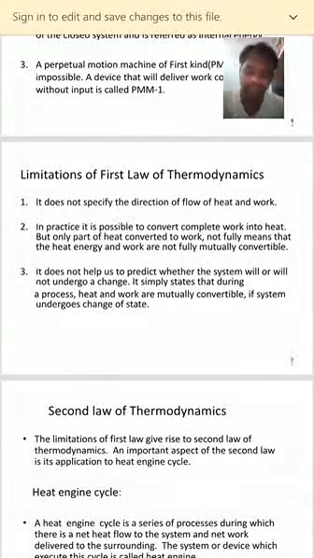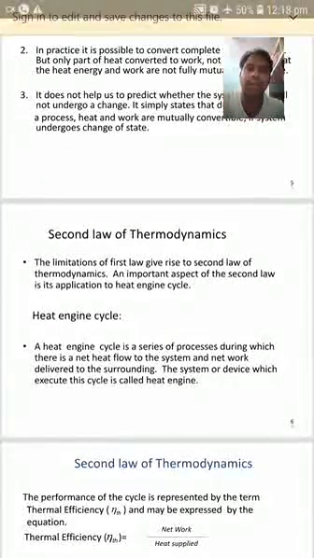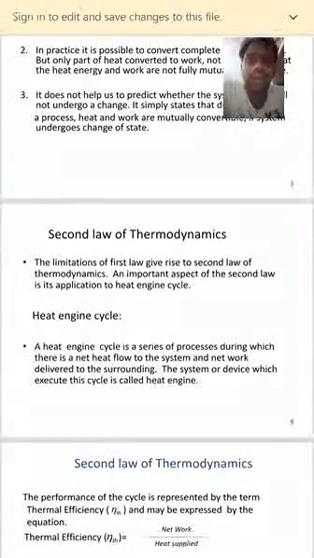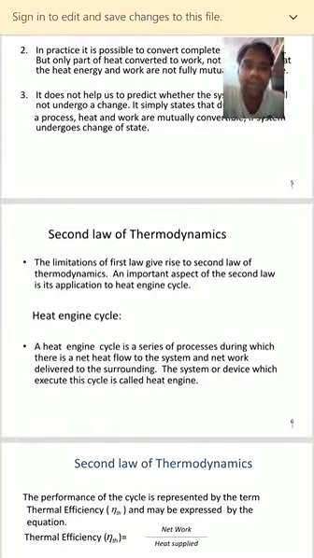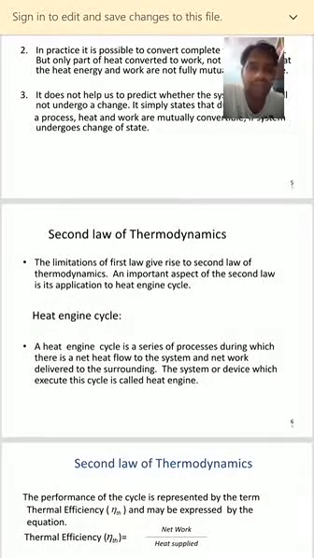Next we will see the second law of thermodynamics. What is the second law of thermodynamics? Again, certain limitations arise in the first law of thermodynamics. Without having any backdrop or limitations, there would be no second law of thermodynamics. But there are certain limitations in the first law, and due to that, there is a rise to the second law of thermodynamics. An important aspect of the second law is its application to the heat engine cycle.